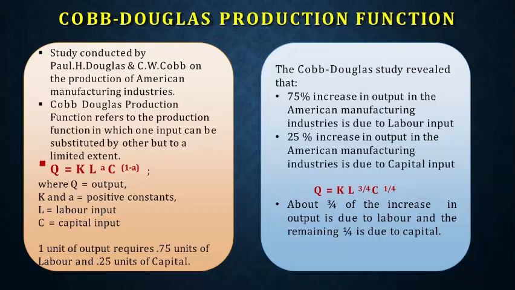But now, take it to the present scenario. This is very much outdated. The Cobb-Douglas production function is outdated. As you know, now the labor intensity of the manufacturing industry is much less. I will clearly explain with an example.